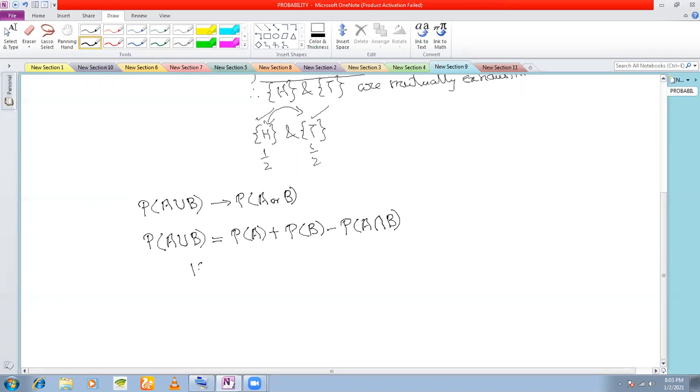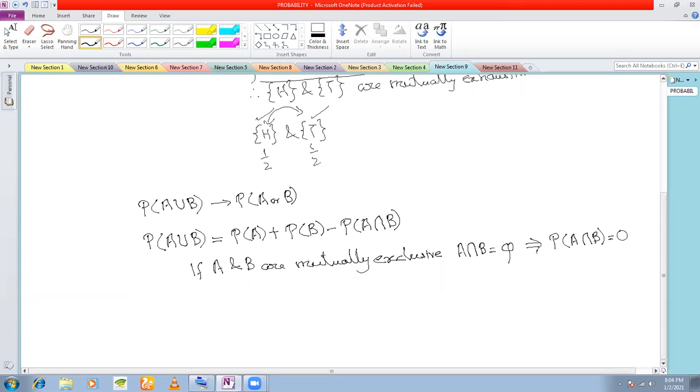Now, if A and B are mutually exclusive, again, I repeat the definition of mutually exclusive. What is the definition of mutually exclusive? Can you tell me before I repeat? The things which do not happen together. They cannot happen together. If they cannot happen together, that means A and B must be a null set, because A and B cannot happen together. So therefore, A intersection B must be a null set. That means probability of A intersection B must be equal to 0, because they cannot happen together.